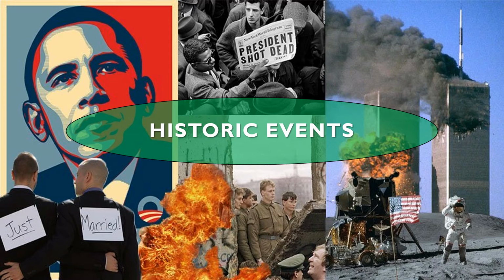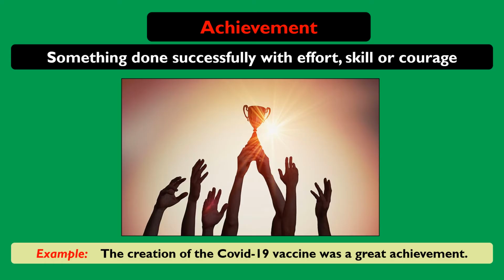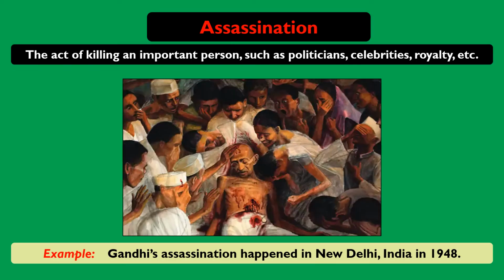Now we are going to see some words to talk about historic events. Achievement. Something done successfully with effort, skill, or courage. For example, the creation of the COVID-19 vaccine was a great achievement. Assassination. The act of killing an important person, such as politicians, celebrities, royalty, etc. For example, Gandhi's assassination happened in New Delhi, India in 1948.